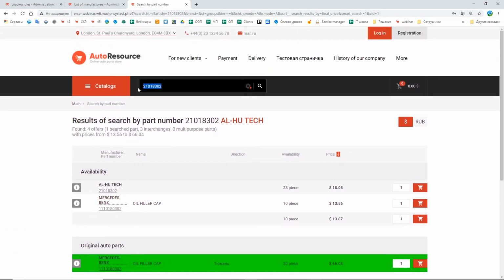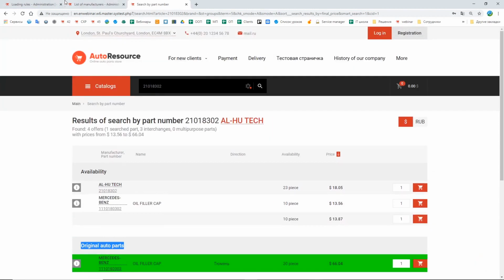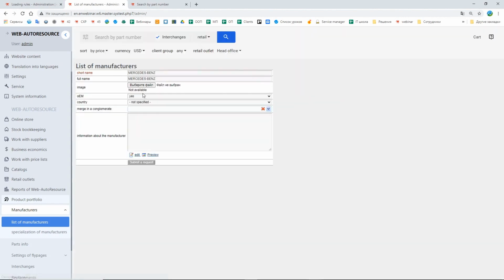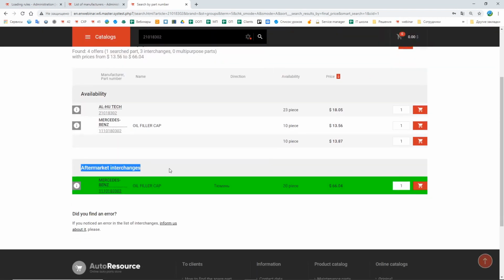Now we search for this spare part and the system found the original interchange for this spare part. If I turn off this option, let's see how it changes. Aftermarket interchanges.